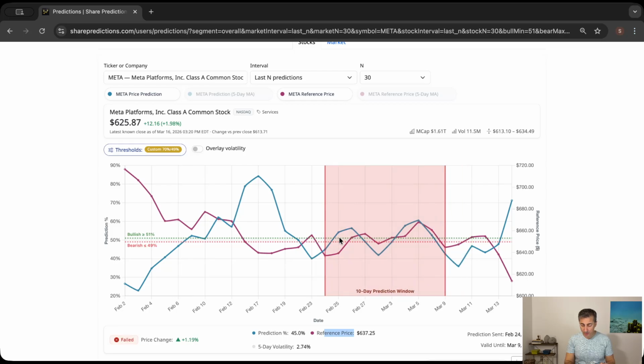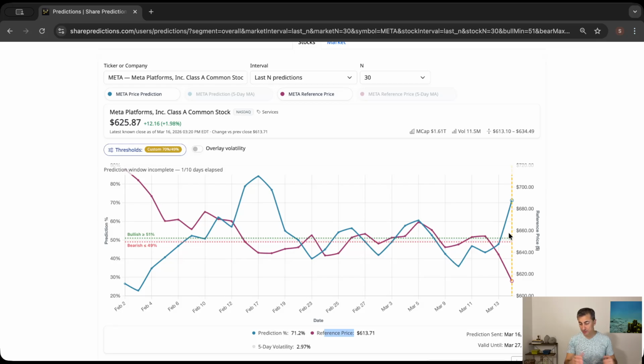So if we come to the very latest prediction here, which is published today on the 16th of March, the reference price itself is $613.71, as you see here. The very last prediction that I'm talking about, which is today, is published already.